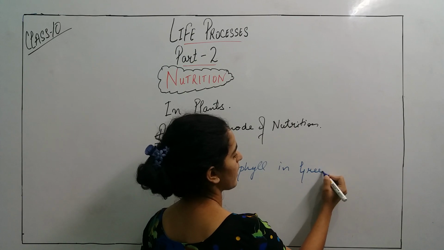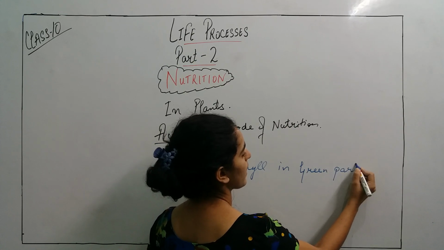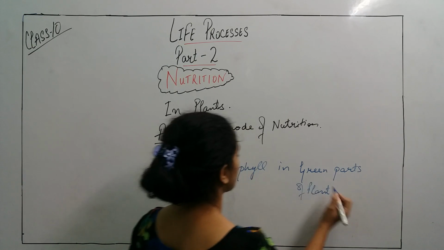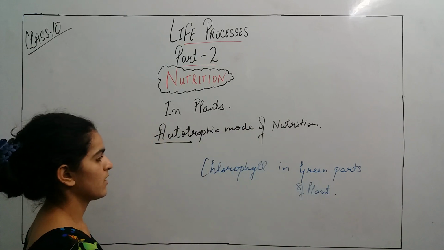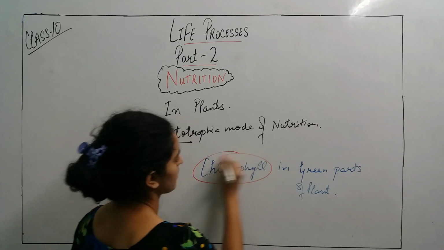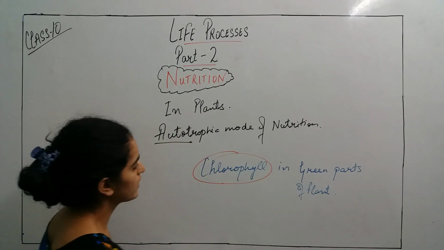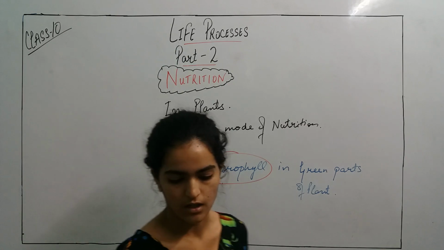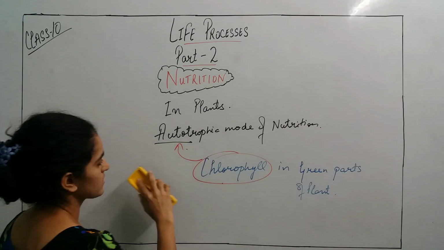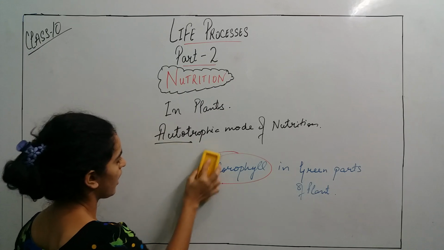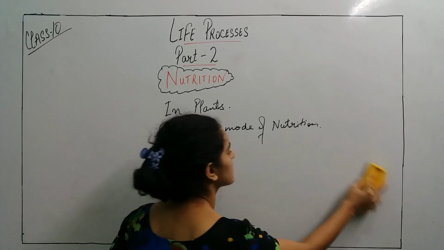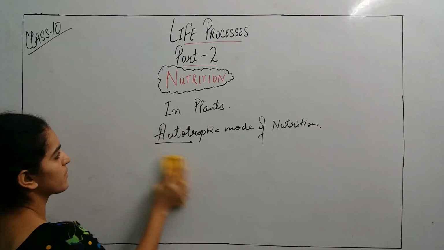In the green parts of the plant, chlorophyll is present. So because of the presence of chlorophyll, it has the autotrophic mode of nutrition. Now what is the process? How do they prepare their own food? What is the synthesis process of plants?